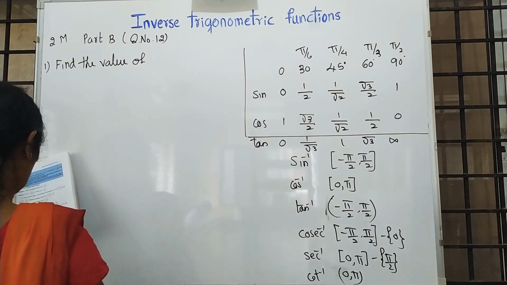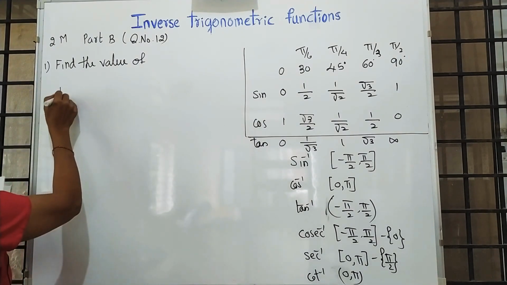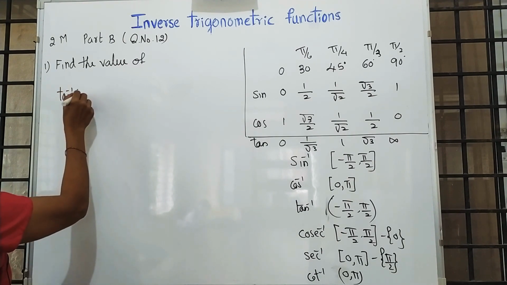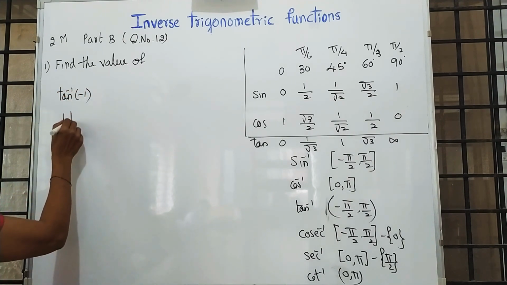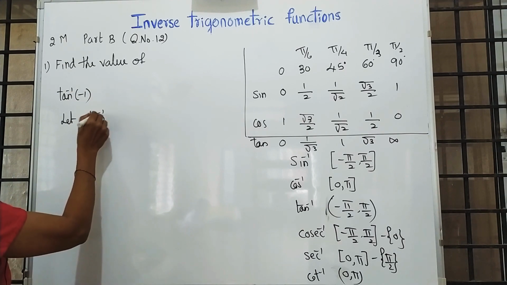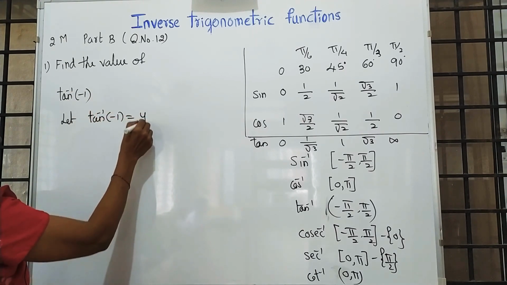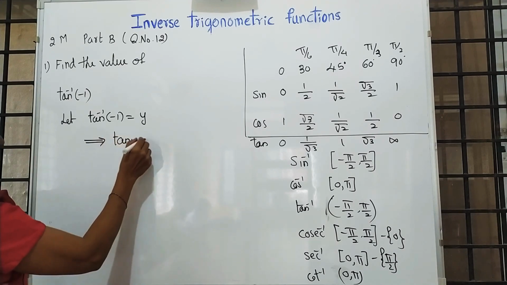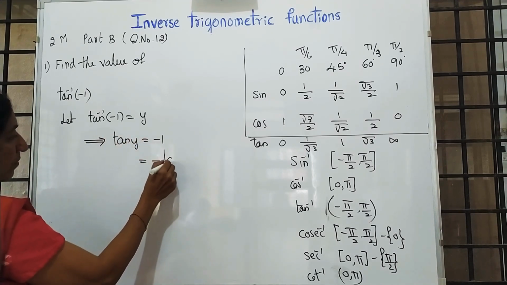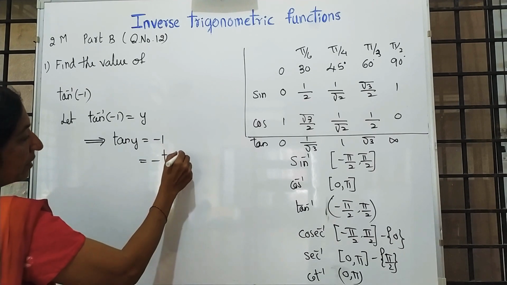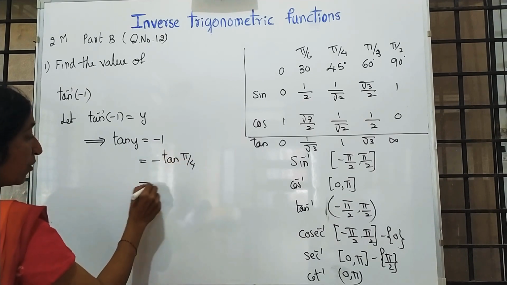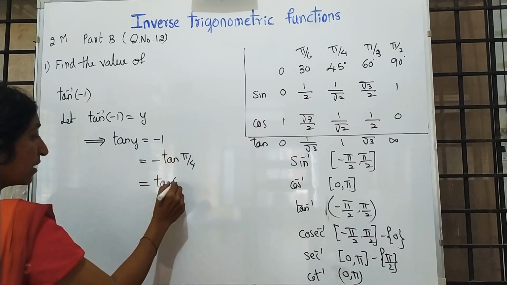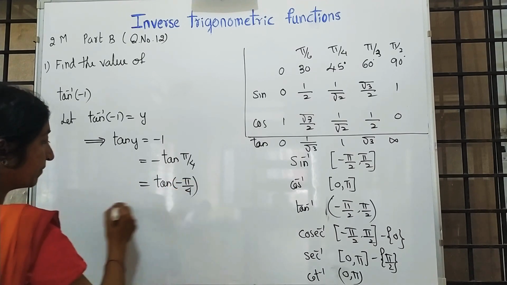Next expected question: tan inverse of minus 1. Let tan inverse of minus 1 be equal to y, which implies tan y is equal to minus 1, that is minus of, see the table, pi by 4. Tan of minus theta is minus tan theta.